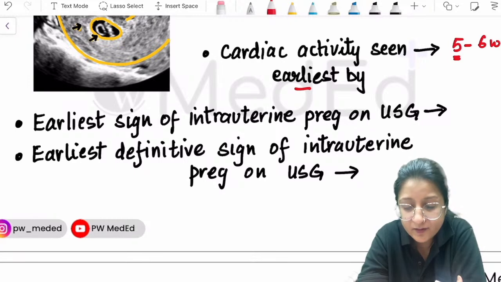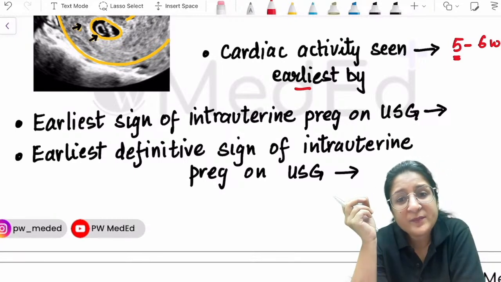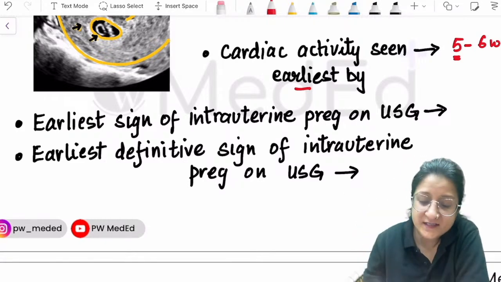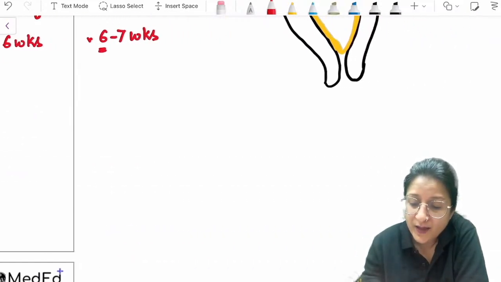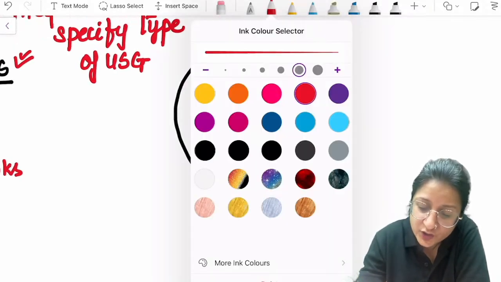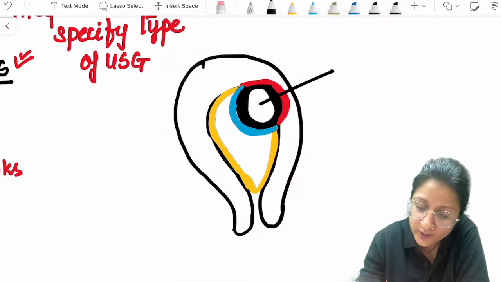Earliest sign of intrauterine pregnancy on ultrasound. The earliest sign will be a gestational sac. Which gestational sac? A gestational sac which has a double decidual sac sign. So have a look at this image. This will help you remember. This image here is showing you the gestational sac.